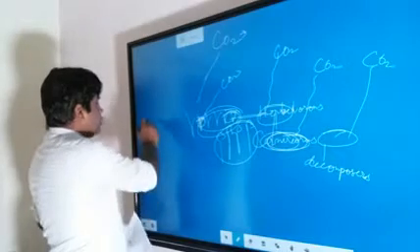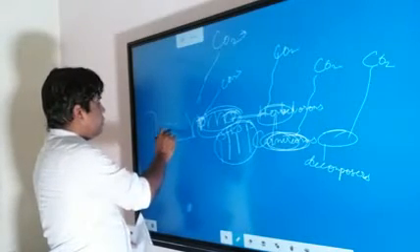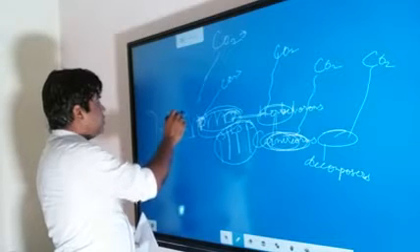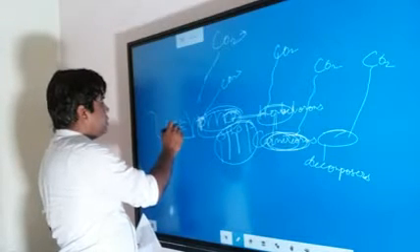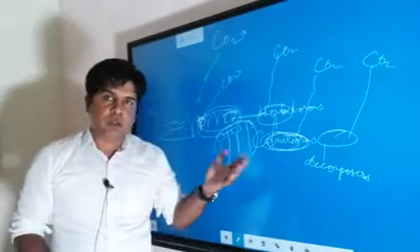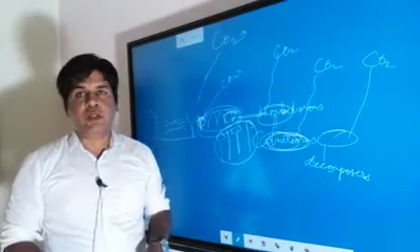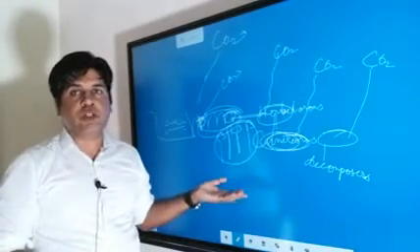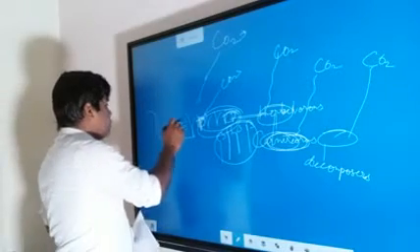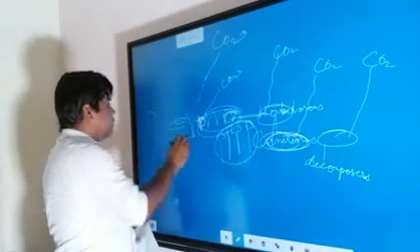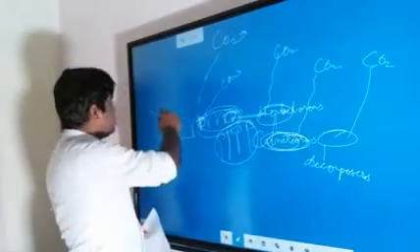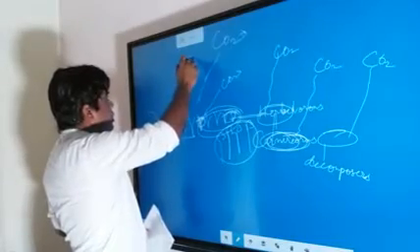Then you have the oceans, which are also a big reservoir of carbon dioxide, because a lot of carbon dioxide is dissolved in the ocean. That depends upon the temperature of the ocean. The cooler the ocean, the more the dissolution of carbon dioxide. So this carbon dioxide will be dissolved, and whenever the temperature of the water increases, this carbon dioxide will be released back to the atmosphere.